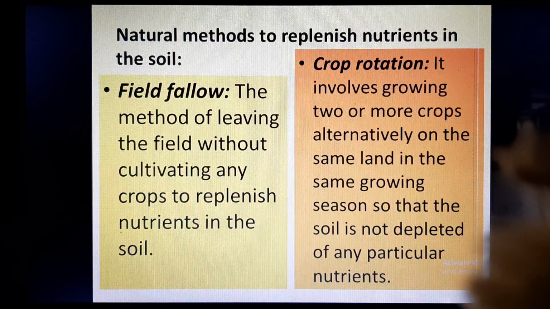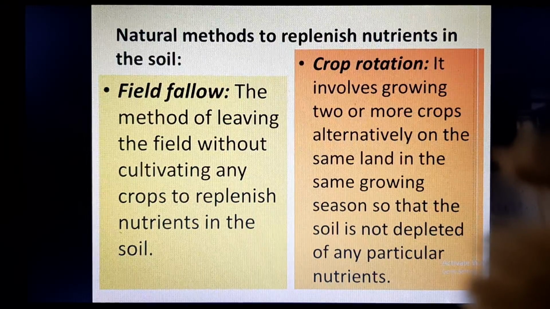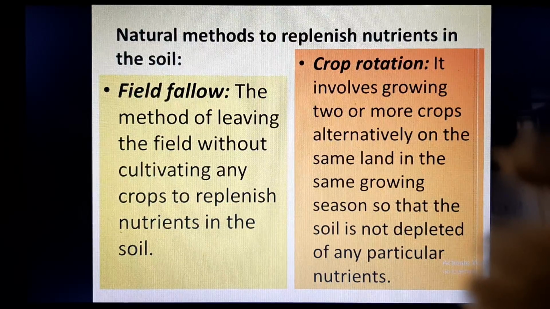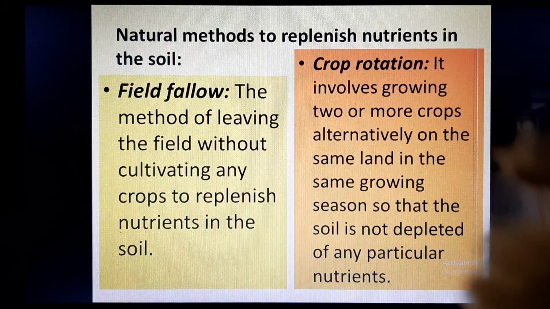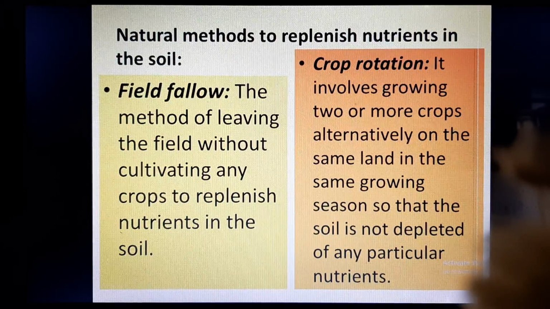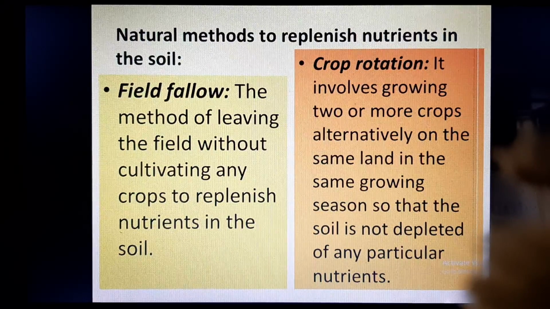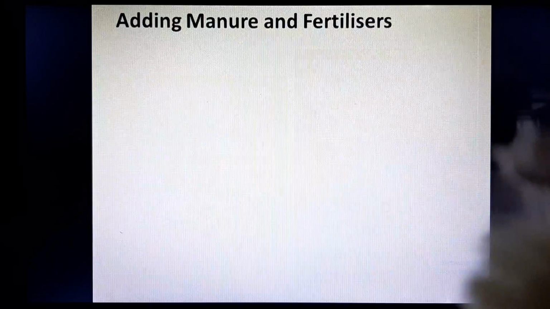We all know that in leguminous plants, a bacteria called rhizobium resides, and it fixes atmospheric nitrogen into the soil. Hence it increases the nitrogen content of the soil and makes it rich in nutrients. So through the crop rotation process, the nutrients are replenished in the soil in a natural way.